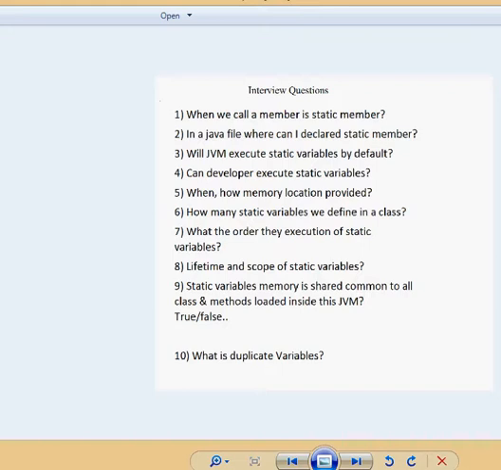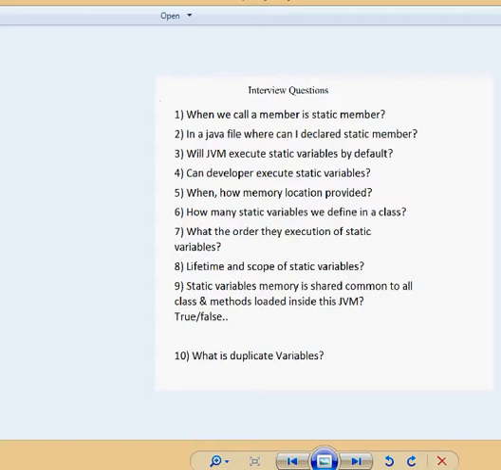The 11th question is: inside a method, can you declare a local variable and a parameter with the same name? No, you cannot declare a local variable and parameter with the same name. The answer is no. Then the question: can you create parameters in different methods with the same name? In a different method you can declare it, because one method's scope is different from another method's scope.